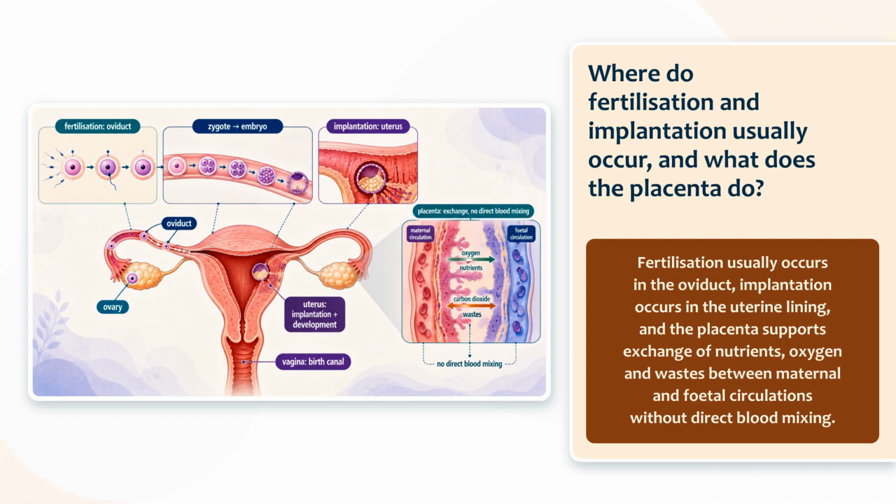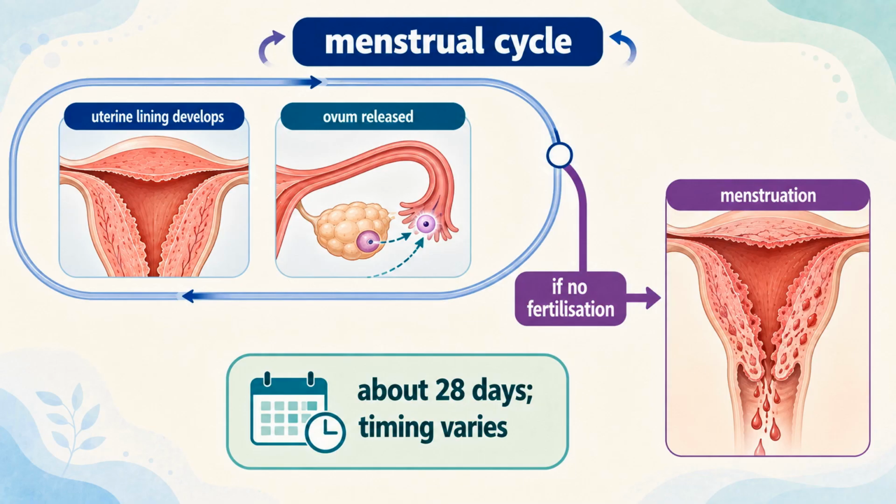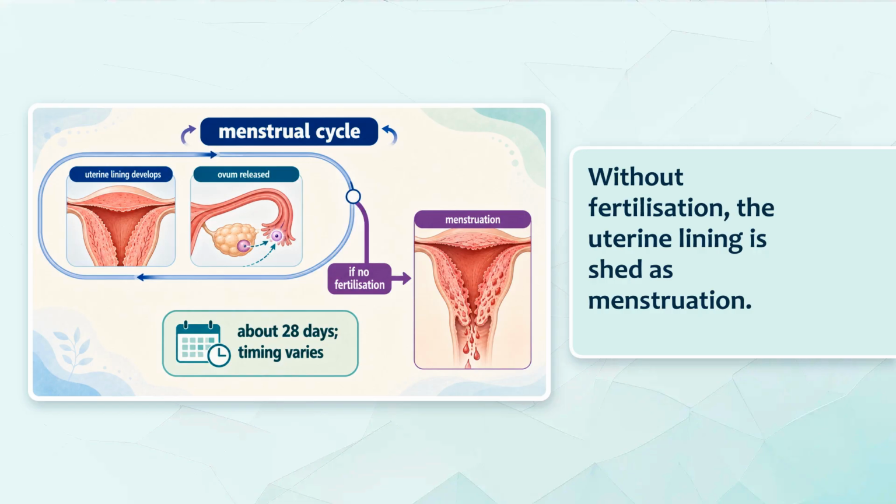Next, we will examine what happens in the menstrual cycle when fertilization does not occur. If fertilization does not occur, the uterine lining breaks down and is shed as menstruation. About 28 days is a textbook approximation, while real menstrual cycle timing varies. The branch shows what changes when fertilization does not occur.